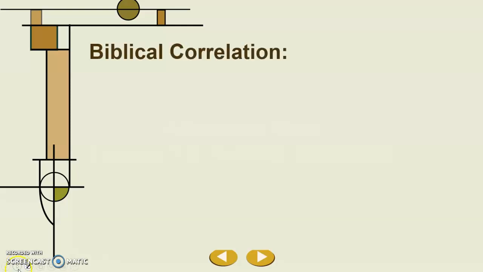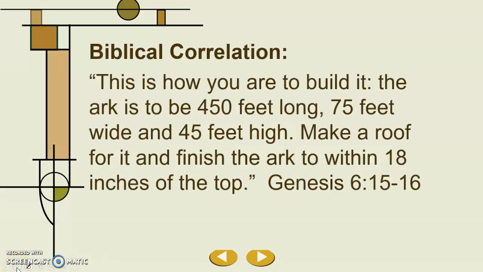Before we get started, let's talk about our biblical correlation. We have this verse from Genesis 6:15 through 16 that says, "This is how you are to build it. The ark is to be 450 feet long, 75 feet wide, and 45 feet high. Make a roof for it and finish the ark to within 18 inches of the top." Now, these are God's instructions to Noah for how to build the ark. And what this verse shows us is that people, even in Noah's time, were using precise and exact measurements. Math has always been important, not only for solving problems in a math class, but for practical application and use.